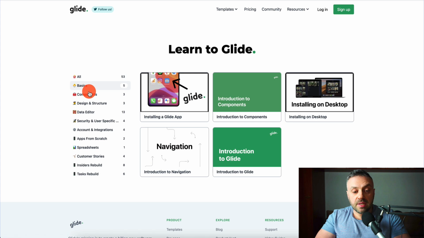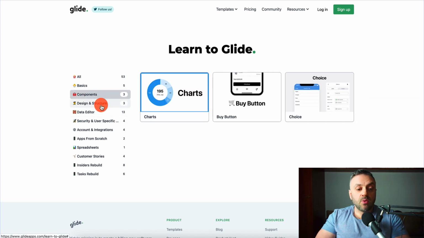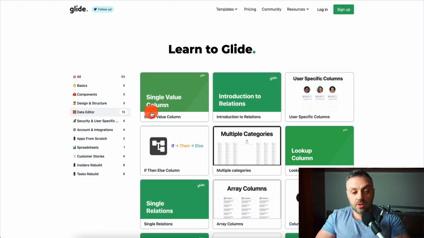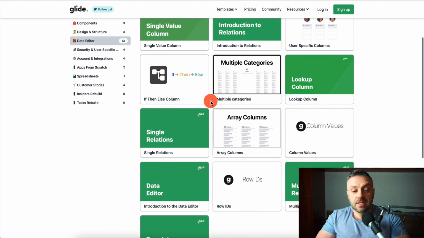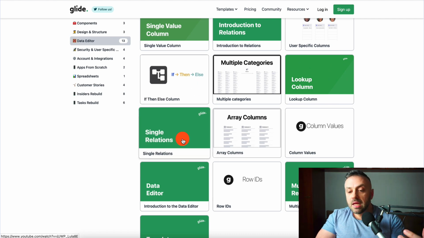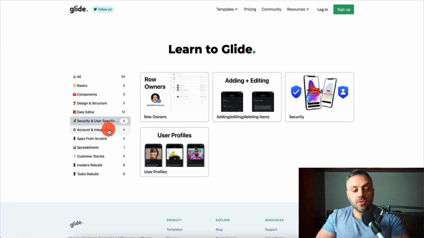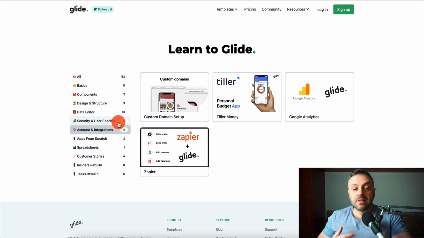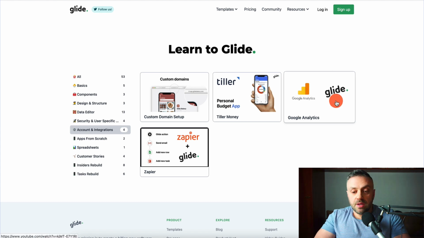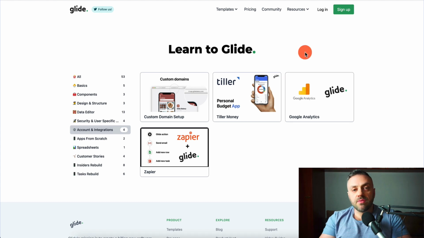And so we have the basics. We have various components. We have design and structure. There's lots of things that you can do. You have a data editor. You can basically add the data. You can create logic. Lots of interesting things that you can do. Security, account integrations. So you can basically integrate it with a tool called Zapier. You can integrate it with a tool called Bubble that I talked about in yesterday's video. You can integrate it with pretty much anything, because remember, if they're basically looking at data in Google Sheets, that means you can basically integrate with anything, because pretty much all the tools can be integrated with Google Sheets. And so the possibilities are pretty much endless.